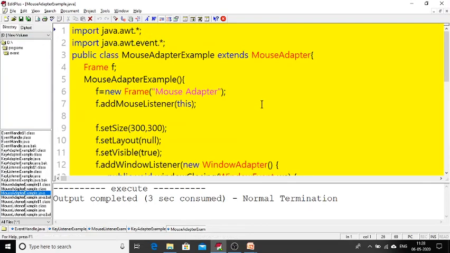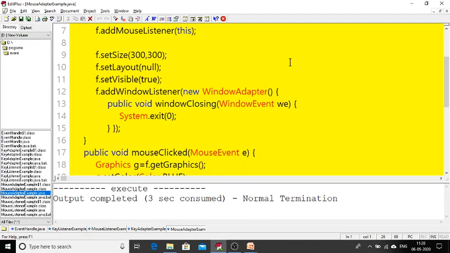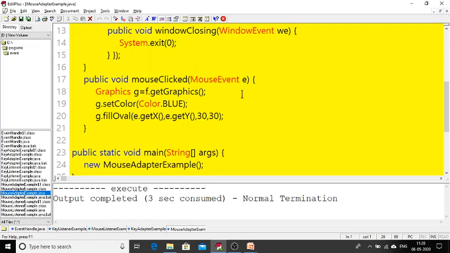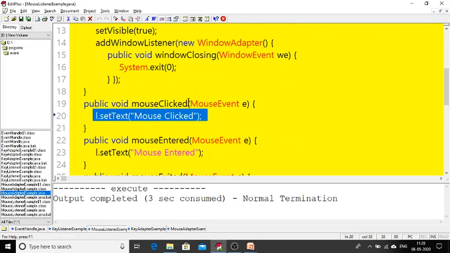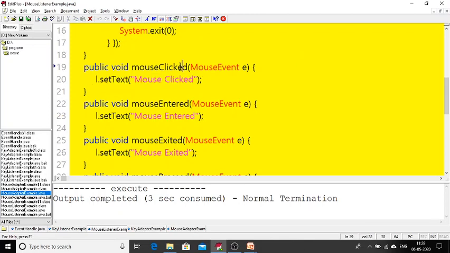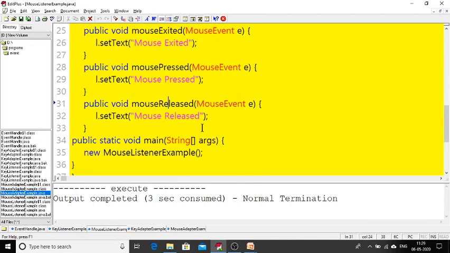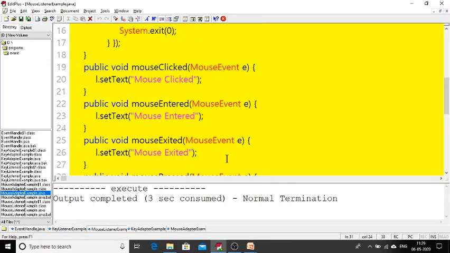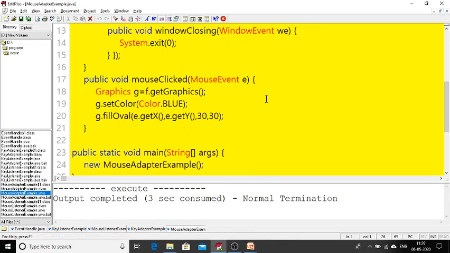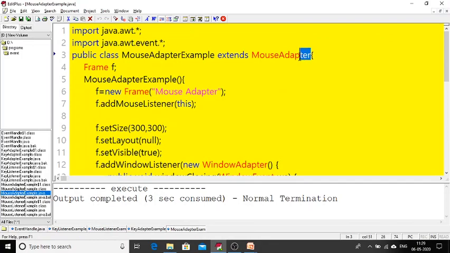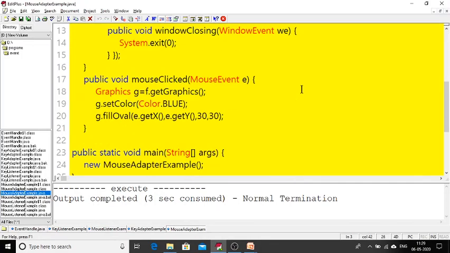Like that, you can also go with the mouse adapter. Previously, if you remember the previous program, in the mouse listener we needed to provide the body for mouse clicked, mouse entered, mouse exited, mouse released, for all these. Now here I am not using mouse listener, I am extending the mouse adapter. That's why I am providing the body only for the mouse clicked method.